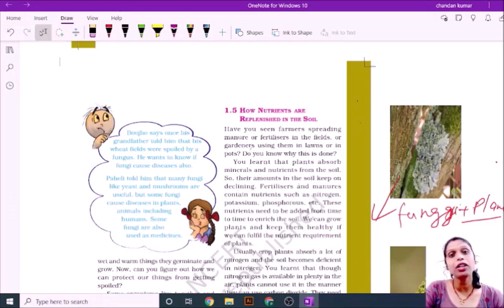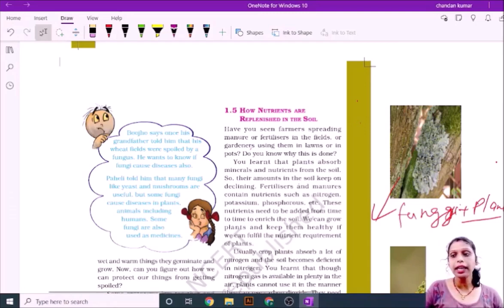Rhizobium converts the nitrogen into a usable form and gives it to plants, and in return the plant gives nutrients to the rhizobium. Here a symbiotic relationship is created, and you can see this type of relation in your day-to-day life.